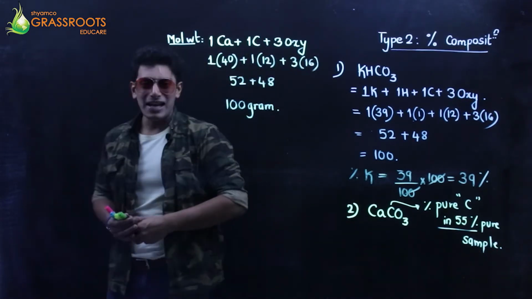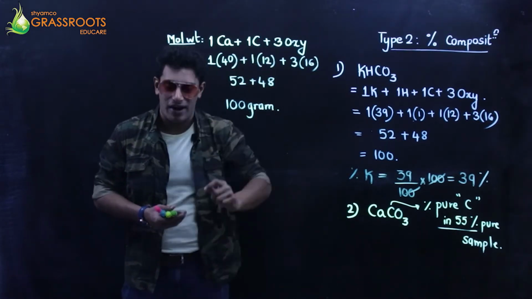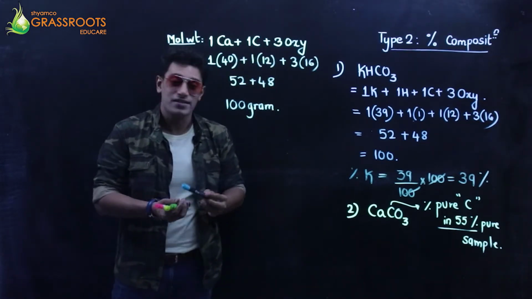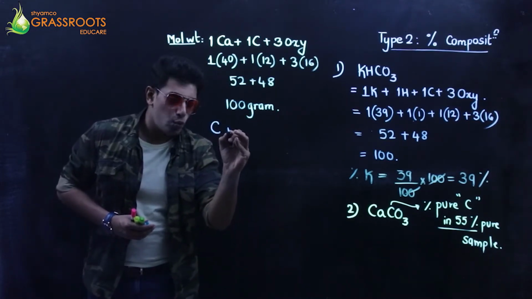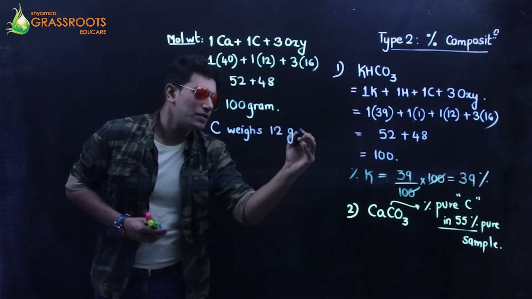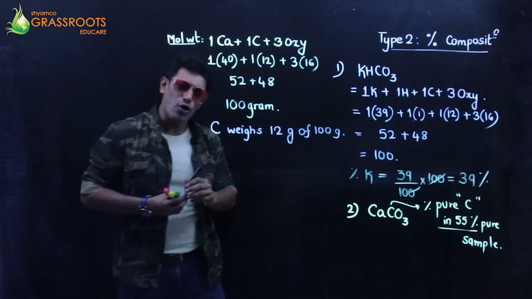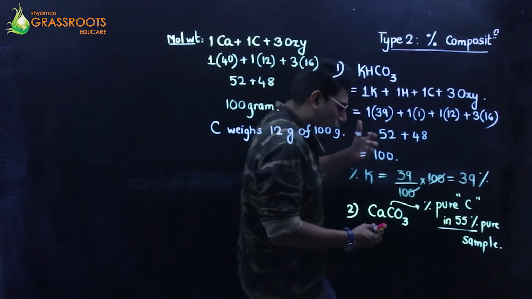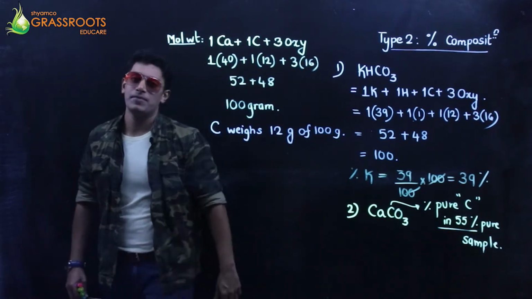Out of which, how much is the contribution of carbon? Carbon is only 12 grams. So carbon weighs 12 grams of 100 grams. That means out of 100 grams, the weight contribution of carbon is only 12 grams.